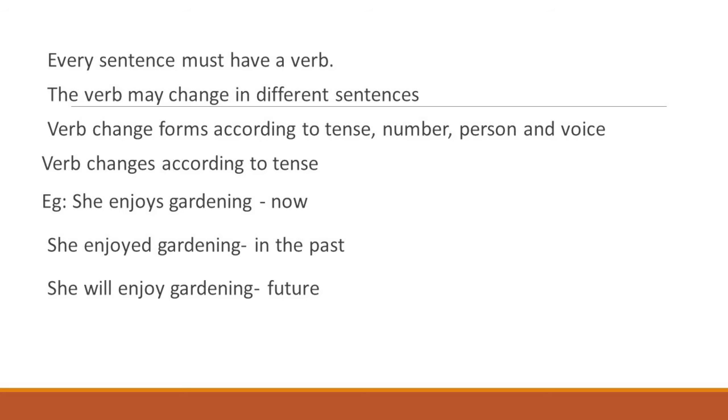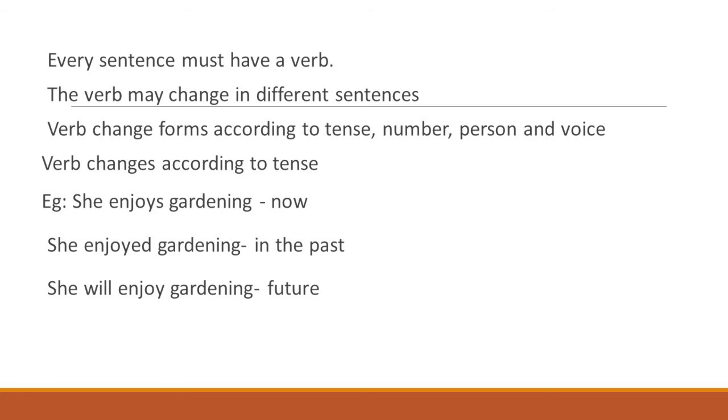And every sentence must have a verb. We cannot form a sentence without a verb. The verb changes according to different context. That is, the verb may change in different sentences, and the verb changes its forms in different sentences according to tense, number, person, and voice.